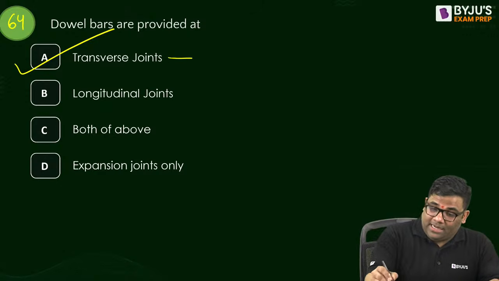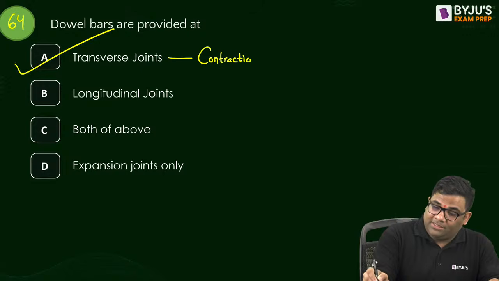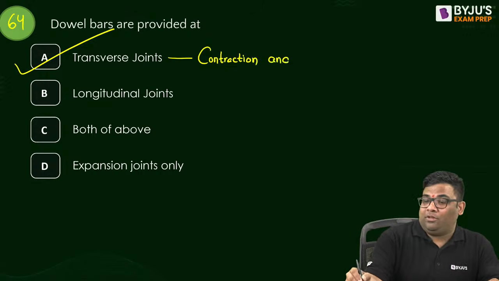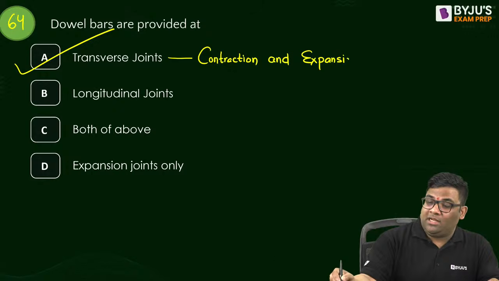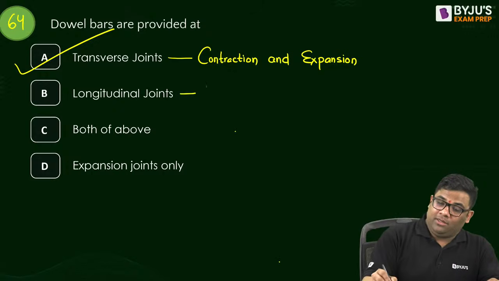In transverse, we have 2 types of joint: contraction and expansion. In both contraction and expansion we provide dowel bars. In longitudinal, we provide tie bars.